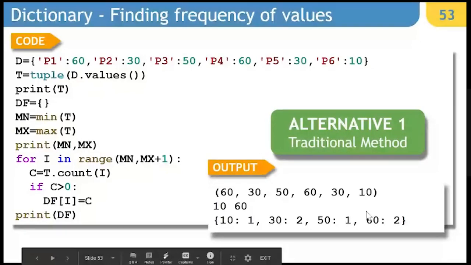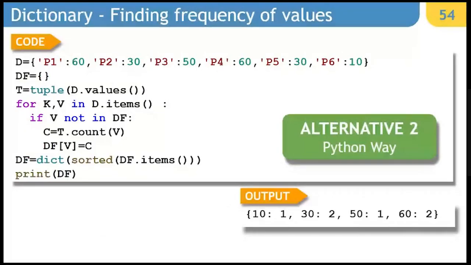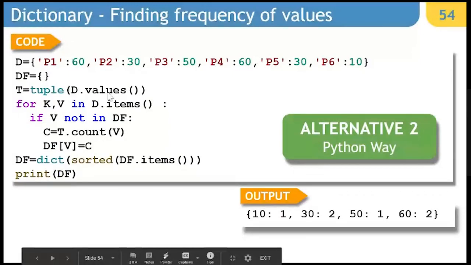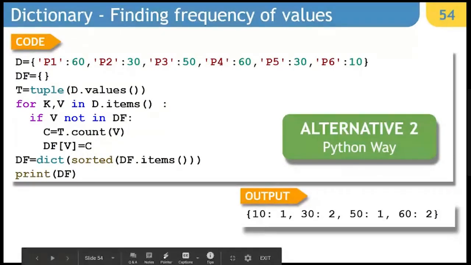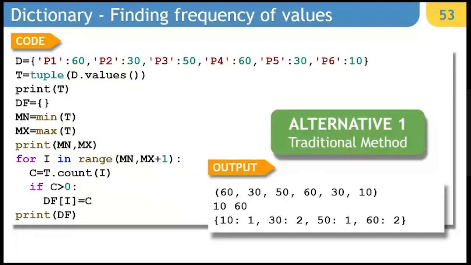Okay. Alternative 2 is very simple. Instead of doing that much, we simply take the d.values as a tuple, and we take out the key value pairs. If v is not in df, then there is a need to count. If it is a repeated value, there is no need to count. That is how you will get the same result from this also. This is a shorter method in comparison to the earlier method. So the earlier method was this and the new method is this.